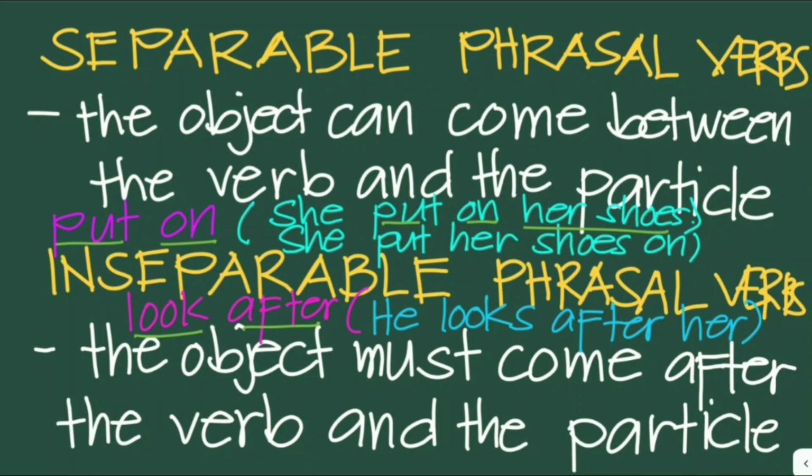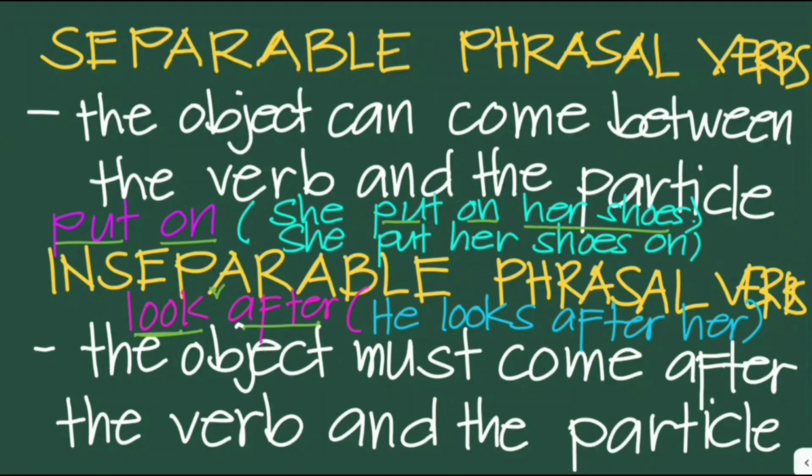Look after is considered an inseparable phrasal verb because if you put the object in between the verb and the particle, between look and after, the meaning would be changed. So this means that the words look after must be used together in the exact order without placing the object or any other word in between.